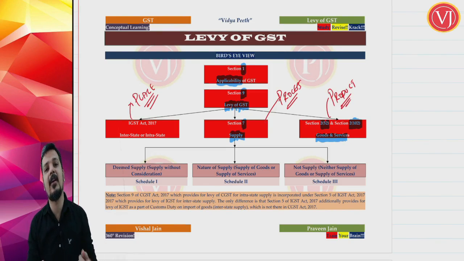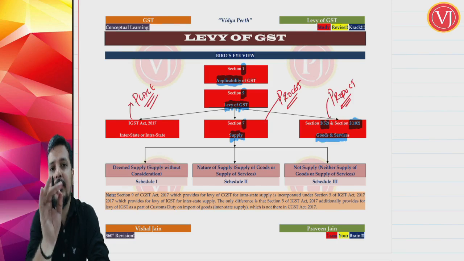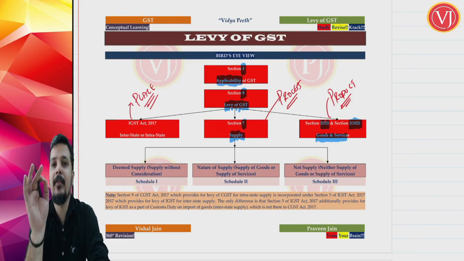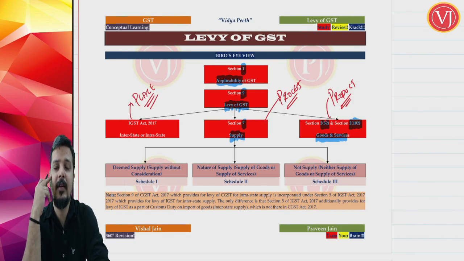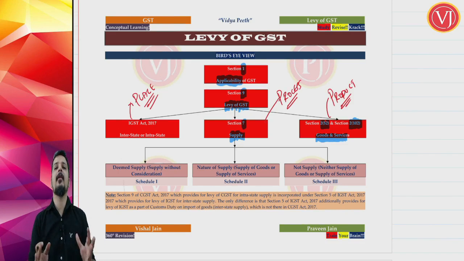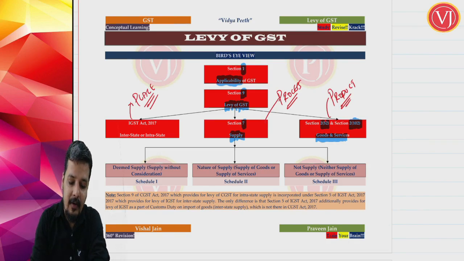So supply is given under section 7. I'll repeat, all your definitions are actually there in section 2 of your CGST Act. Supply in your model GST law was under section 2, but when the main GST law was passed by the parliament and the state legislature, it was there under section 7. The reason being, it is very, very important, so they thought let us not define it under section 2, let us define it under section 7. So section 7 talks about your supply.